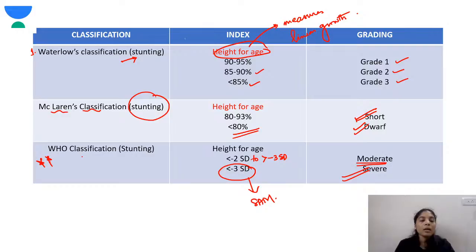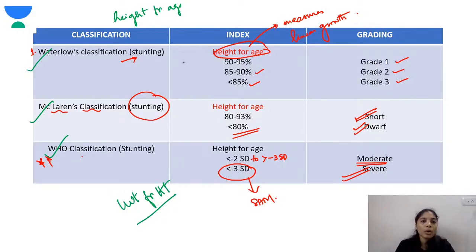Again, the next classification is using height for age. In height for age, we use Waterloo's classification, Maclaren's classification, and WHO classification. The names of the classifications are the same even for weight for height. In Waterloo's classification, which indicates stunting, the height for age is between 90 to 95%, 85 to 90%, and less than 85%. It grades up to grade 1, 2, and 3.